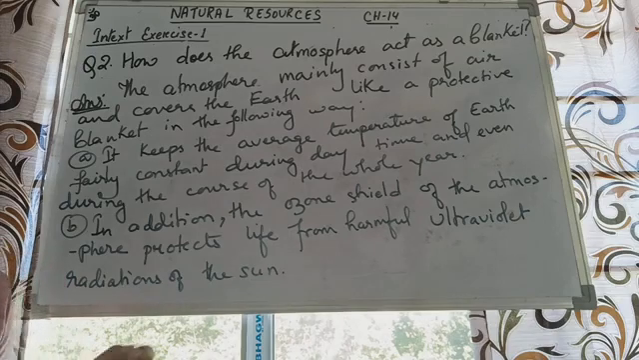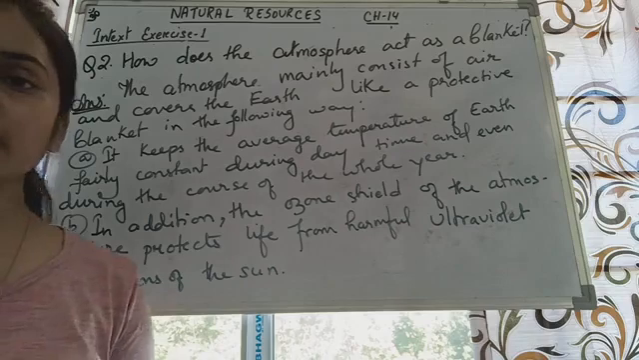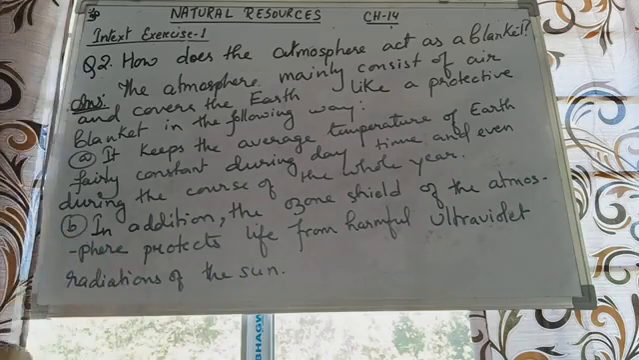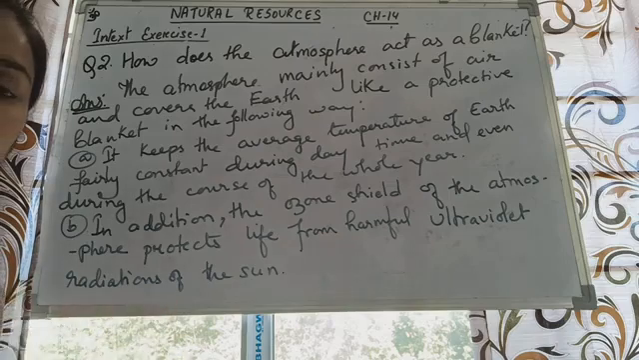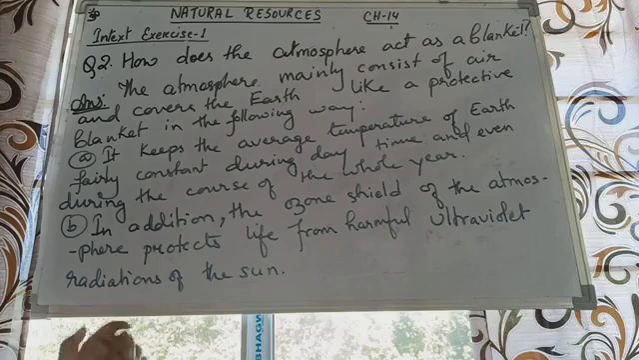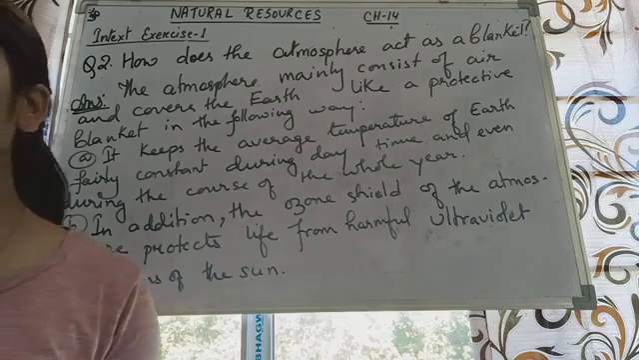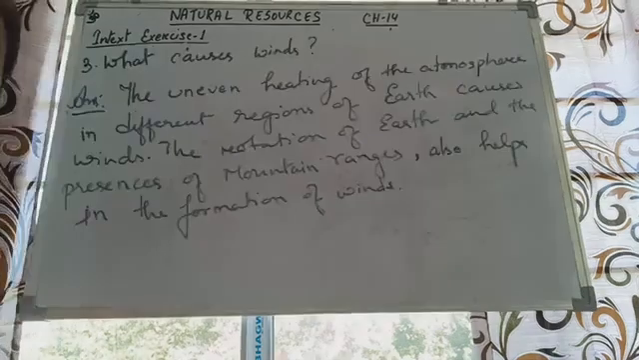But nowadays, of course, our ozone layer is getting depleted, it's breaking, because of global warming. But still, in the atmosphere we have the ozone layer which protects us from the harmful radiations, the ultraviolet radiations of the sun. So this is how the atmosphere acts as a blanket.